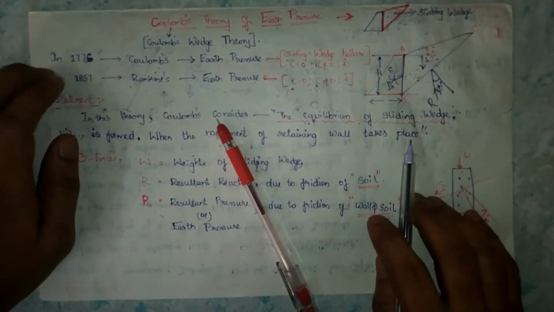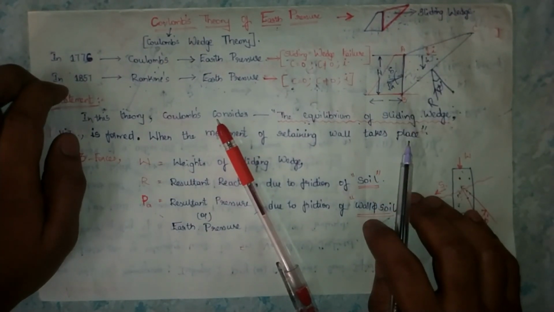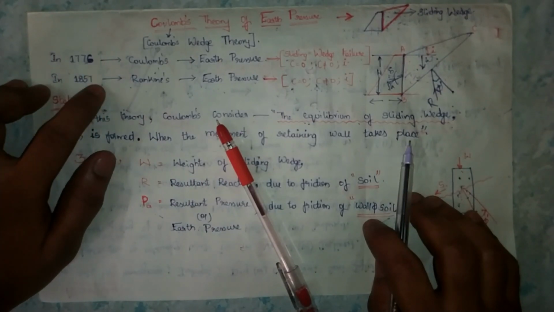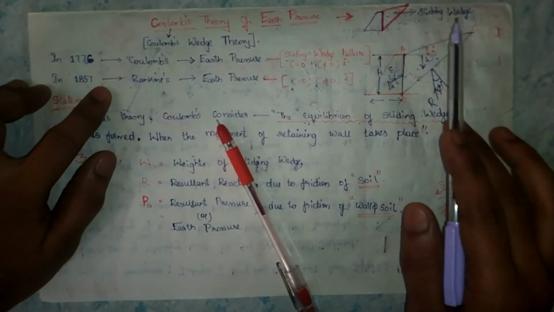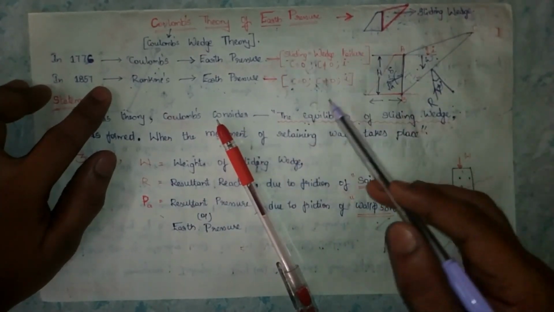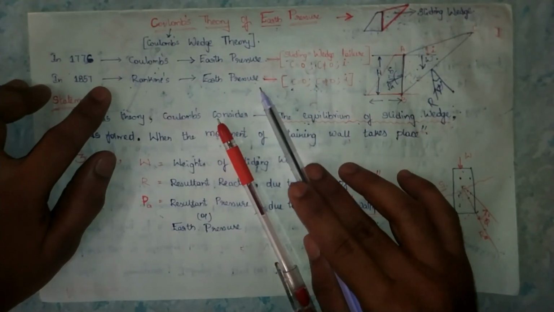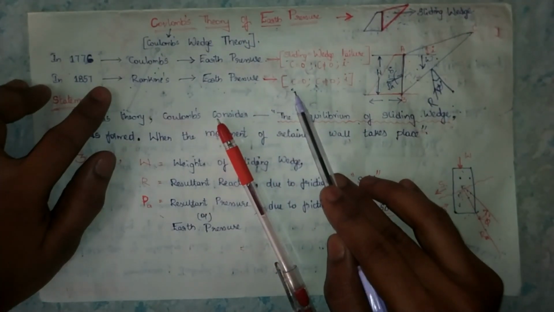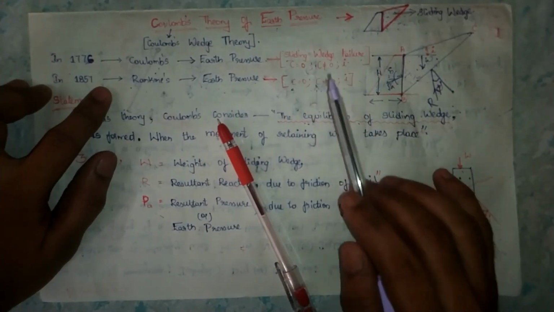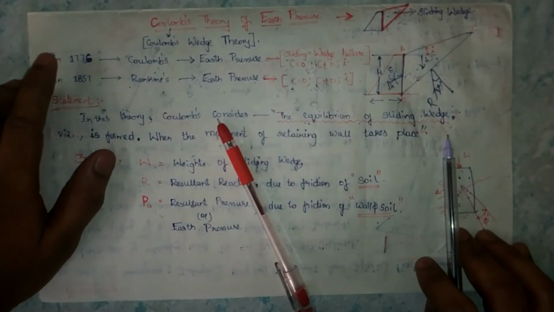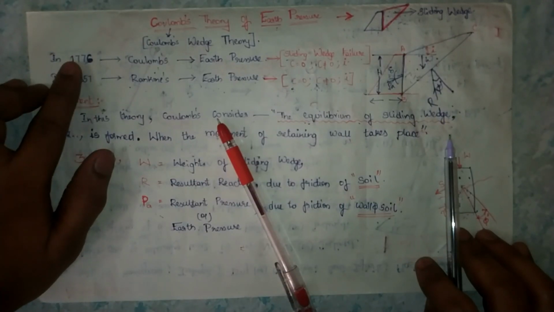After that, in 1857 Rankine determined the earth pressures. He doesn't depend on this sliding wedge. He generally found these earth pressures for cohesionless soils, cohesive soils and inclined surfaces. Now I am going to explain only Coulomb's wedge theory of earth pressure.